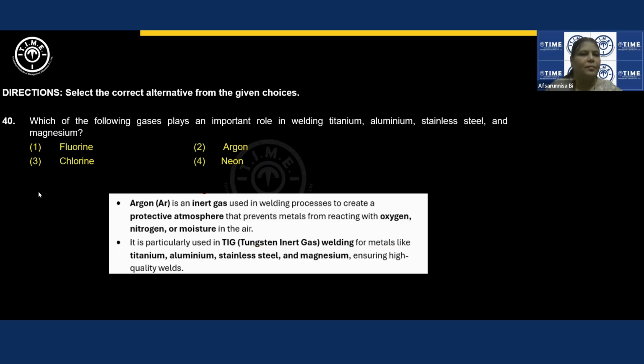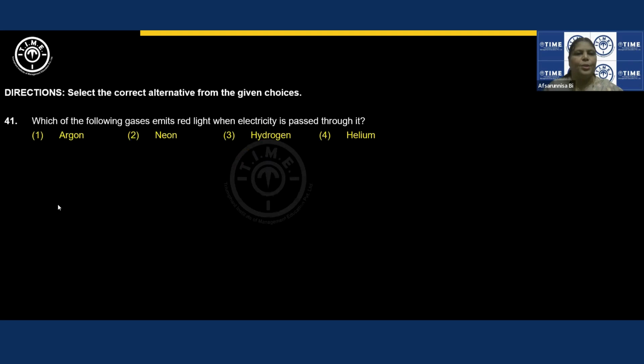Next question. Which of the following gases emits red light when electricity is passed through it? They have given argon, neon, hydrogen, and helium. We can see a very distinct reddish orange color only with neon, right? We can see a slight tinge of red color with other gases also, but the distinct reddish orange color is noticed only with neon.